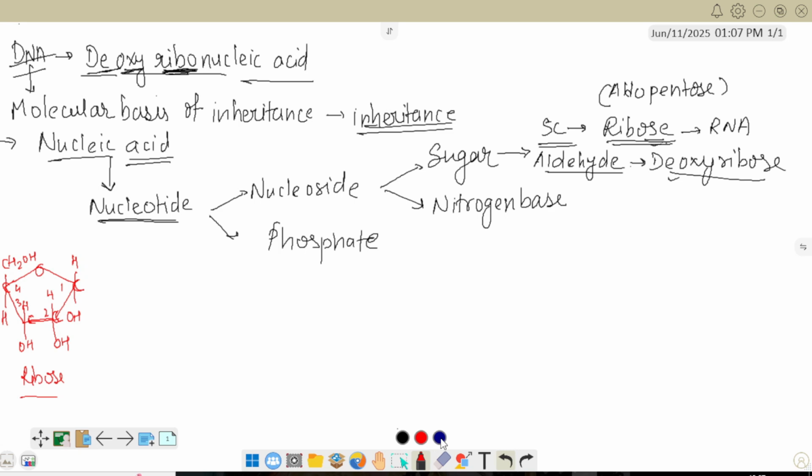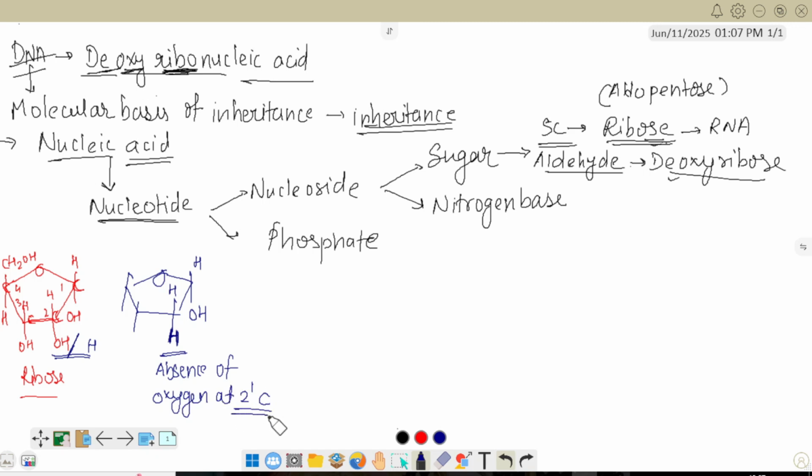In case of deoxyribose sugar, there is an absence of oxygen here. There will be only H, with an absence of oxygen at the second prime carbon. Clear? The rest of the structure will remain the same. That's why we call it deoxyribose. Clear?